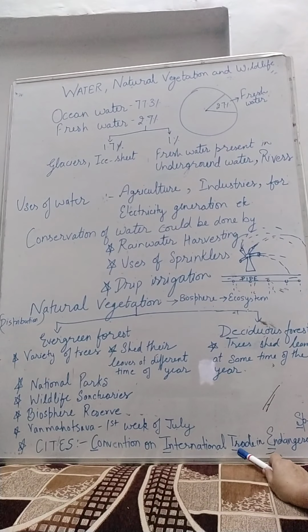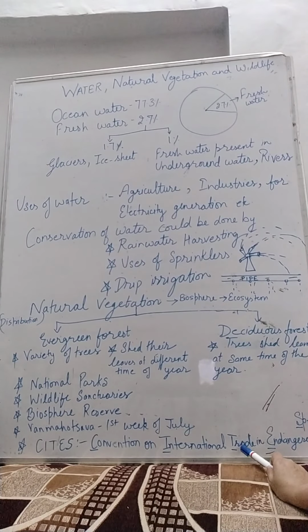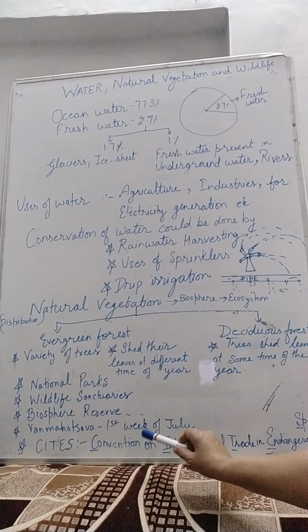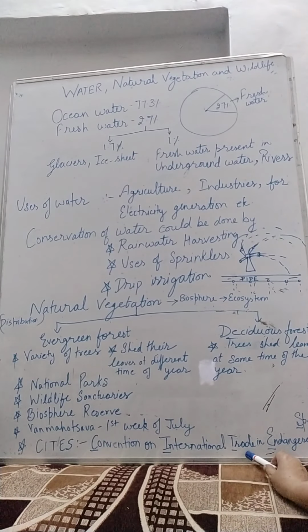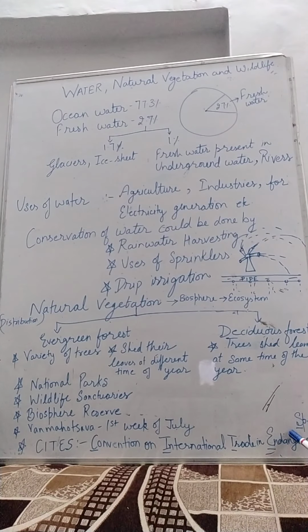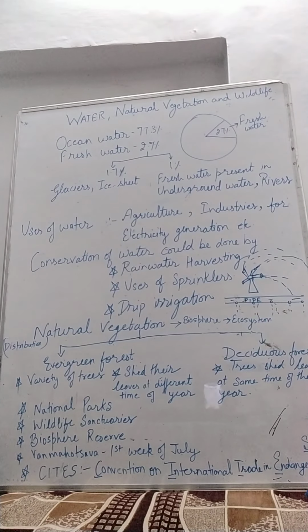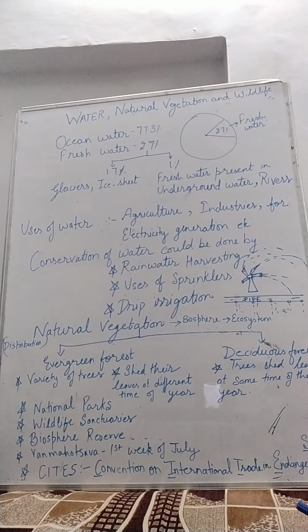And third, this is a treaty between the countries. This is called CITES, Convention on International Trade in Endangered Species. What are endangered species? Endangered species are the animals that are present in very few numbers now. They have already been hunted in the past, and very few are left.